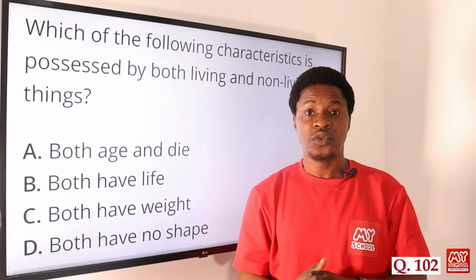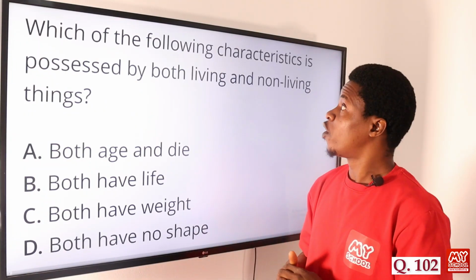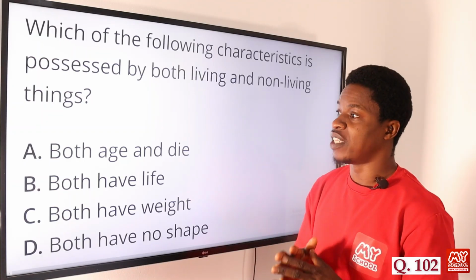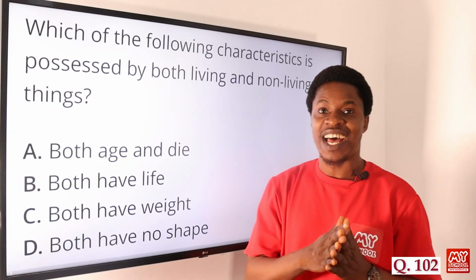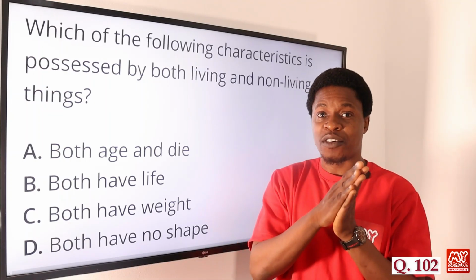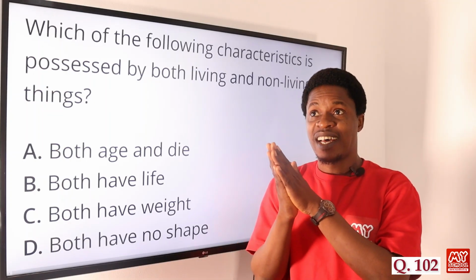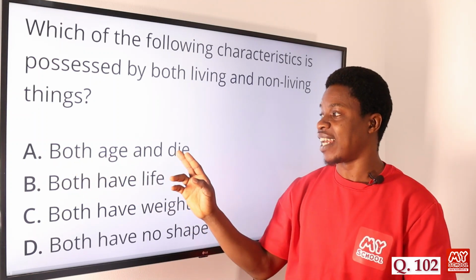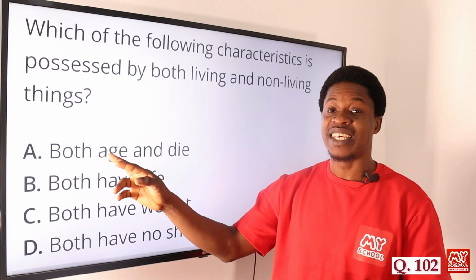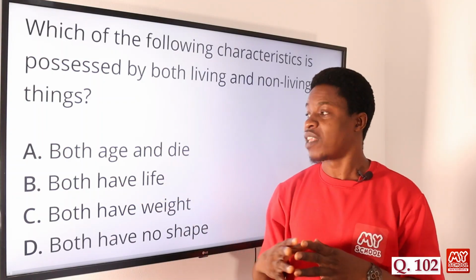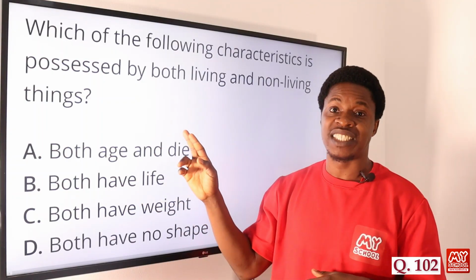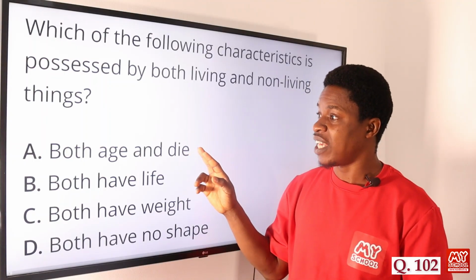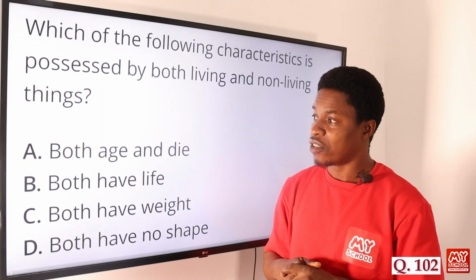Question 102. Which of the following characteristics is possessed by both living and non-living things? What are the characteristics that are common to both living and non-living things? Option A says both age and die. Well, they can age with duration of time, but talking about death, it is only living things that have life that can die. So option A is not correct.